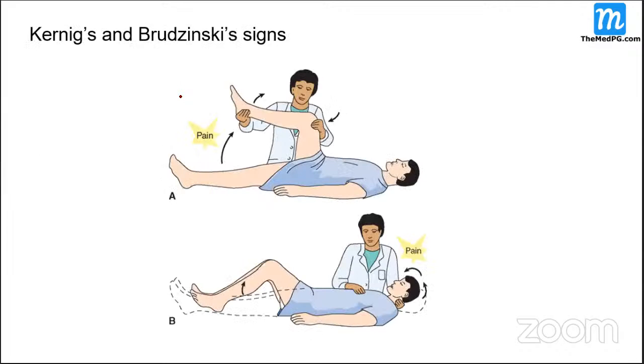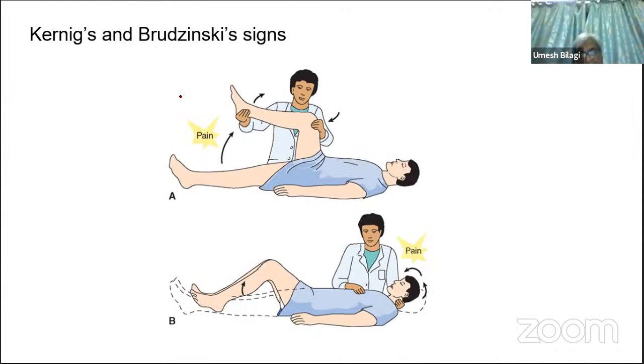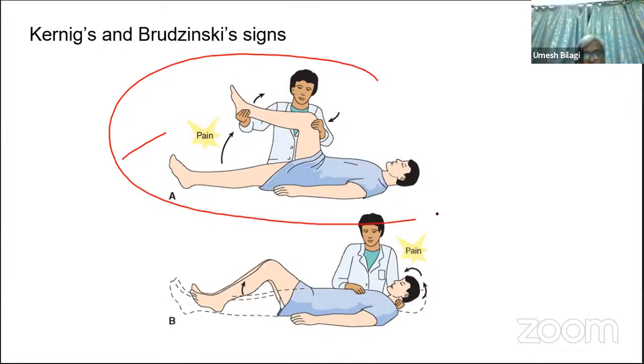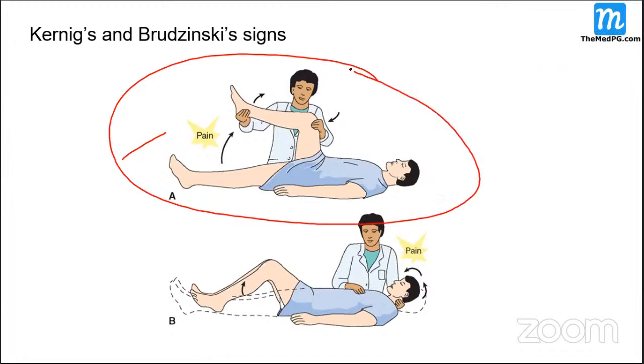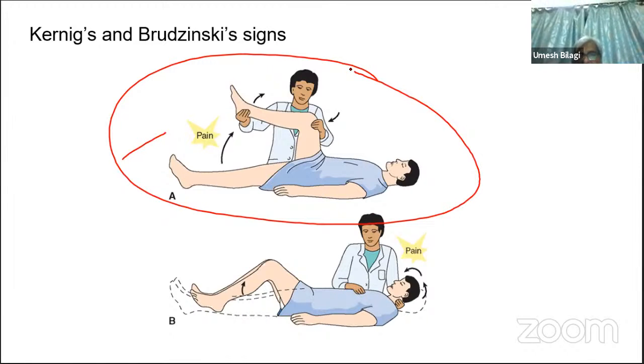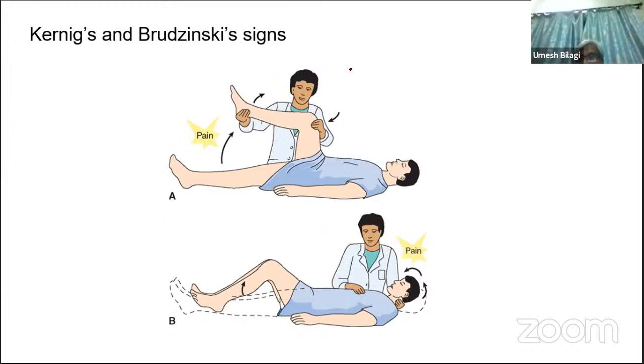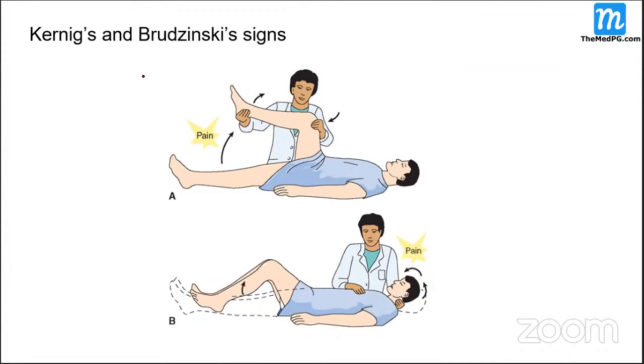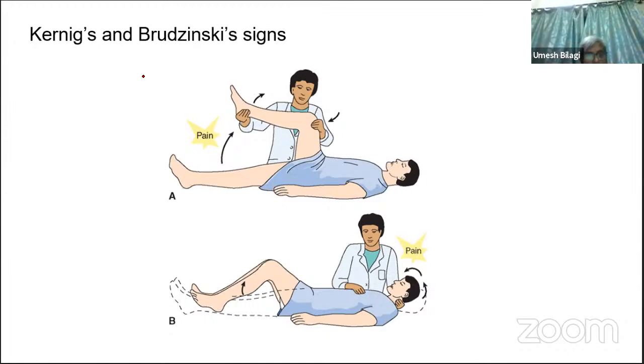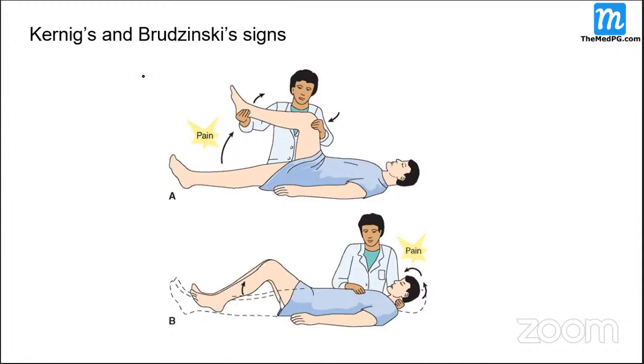So these are two physical signs. Many times they will ask, what is this one? What is this? The first diagram, what does it show? Who can tell me? Sir, Kernig sign. What is Kernig sign? You need to explain it now. Can you explain that? Anybody? Students? Sir, when we move the legs from 90 degrees to 180, the patient feels pain in the leg muscle.